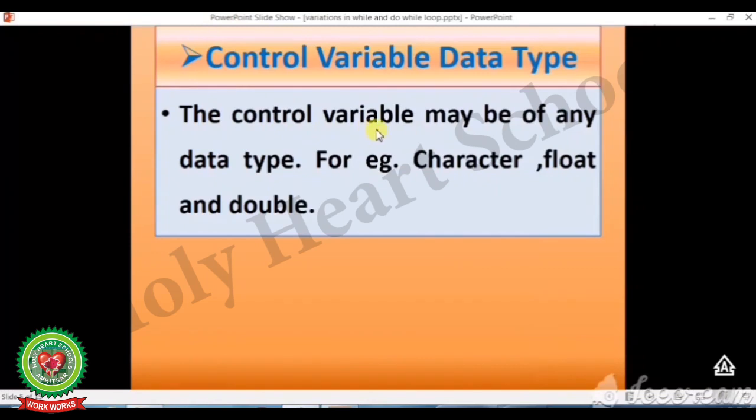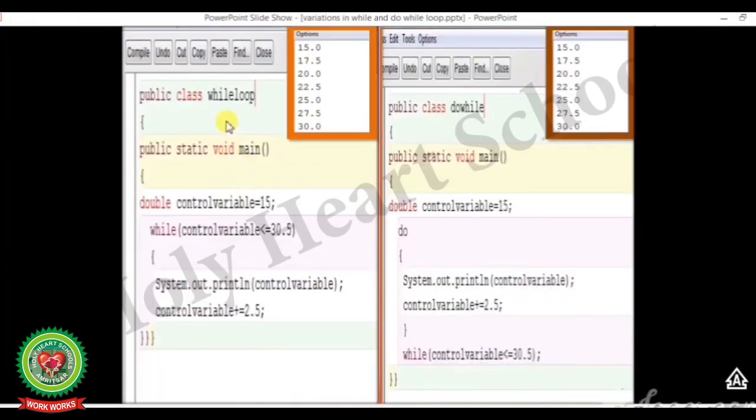The control variable may be of any data type, meaning the variable that you are using in a program to control the program or to give the initial value can be of any data type. For example, character, float and double. Now see this program. This program is done with both while and do while loop.